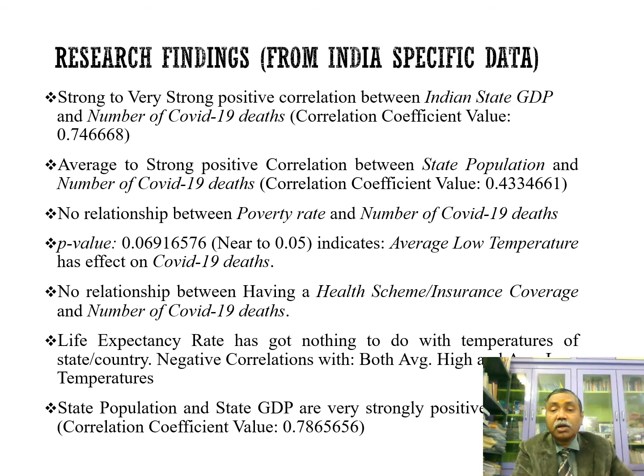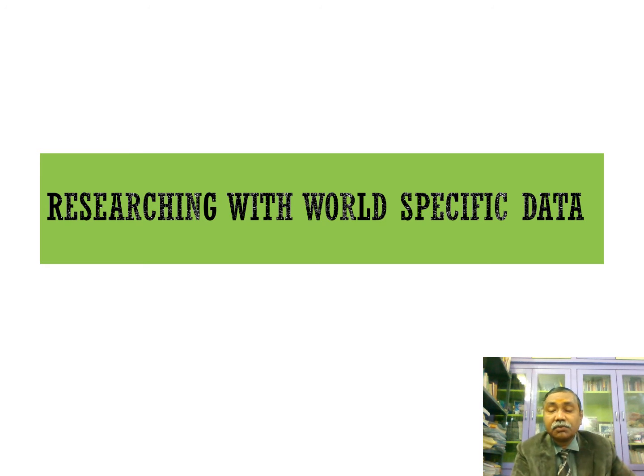Now let's move on and see what I have done with the world data. With India specific data, I found that GDP and population are the two factors contributing to the COVID-19 deaths. So I checked whether this is correct with the world data also. For that purpose I gathered data from around 196 countries and applied the correlation and regression techniques.